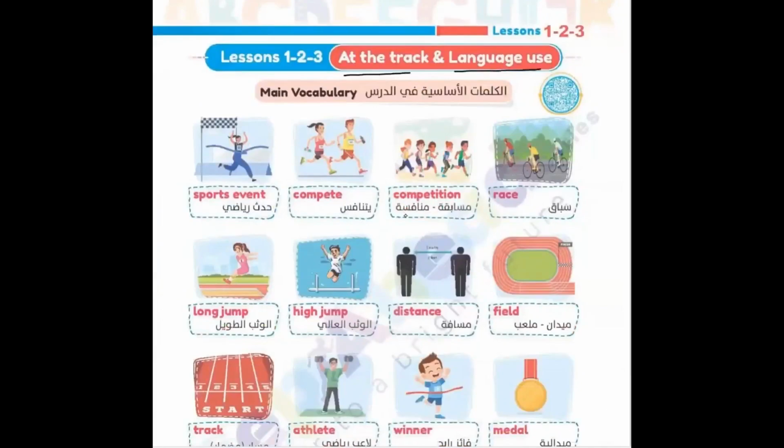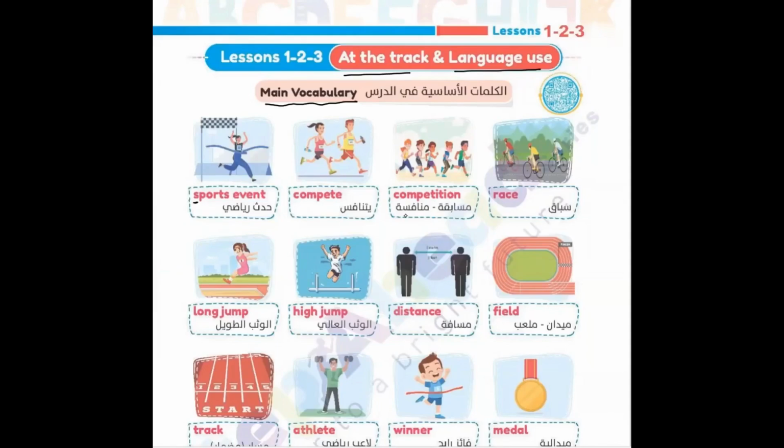We will study many things here. Let's start with main vocabulary. We start with the words here. Sports event. Please remember, when you start the word, start with the sound S. Don't say "sport." It's not correct. The correct answer is to start with the sound S.